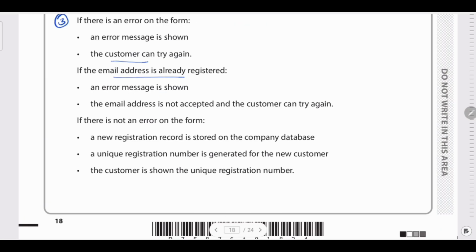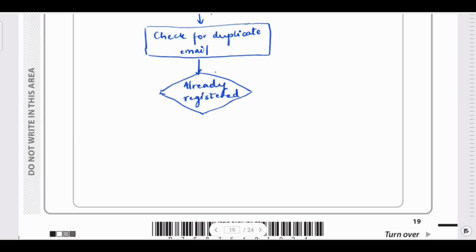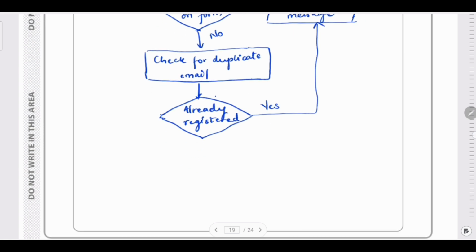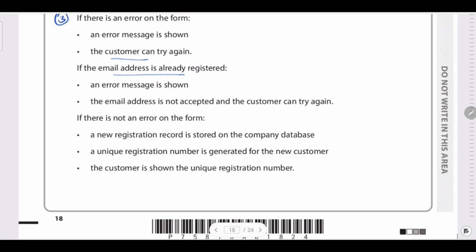So if the user is already registered, then what happens? The error message is shown. There is this box already written here. So if it is yes, it will show the error message. If it is no, then what happens? Email address is not accepted and the customer can try again.